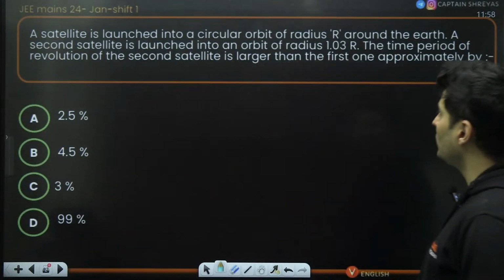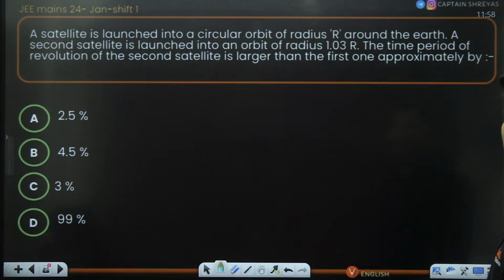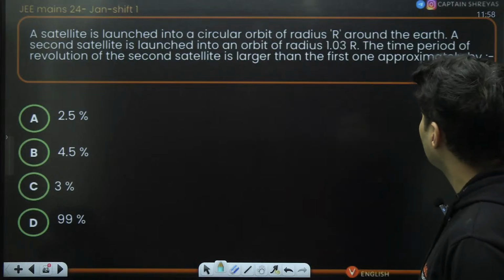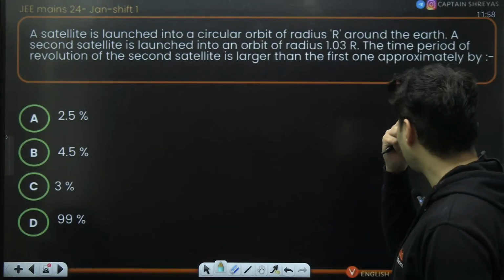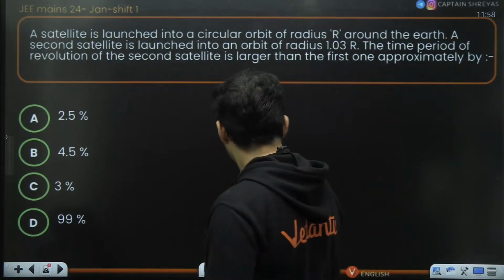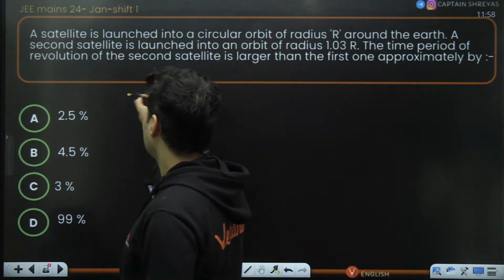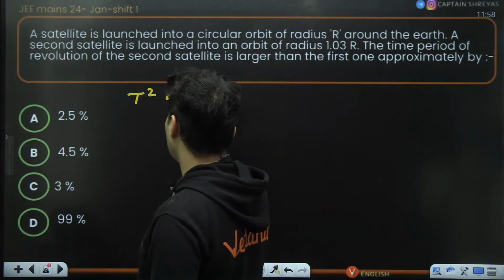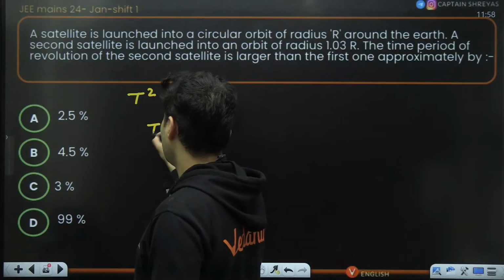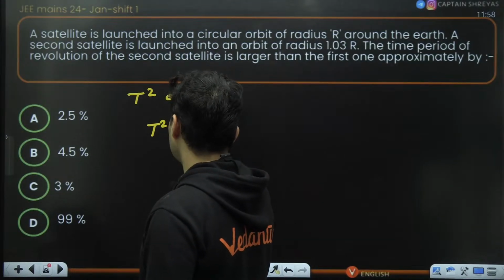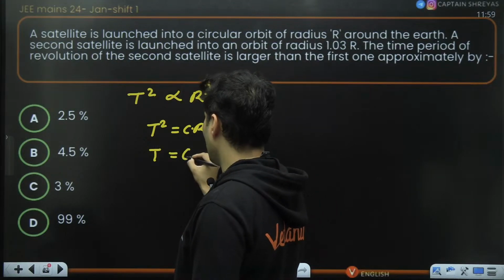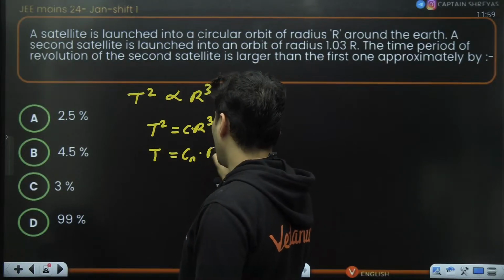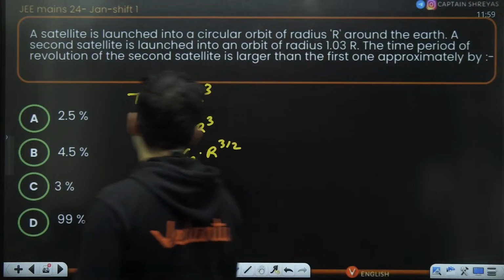A satellite is launched into a circular orbit of radius r, and a second satellite at 1.03 r. The time period of the second satellite is larger than approximately how much? Now we all know the square of the time period is directly proportional to the cube of the radius. So T squared is some constant times r cubed, or rather T is some new constant times r raised to 3 by 2. Why did I do this?